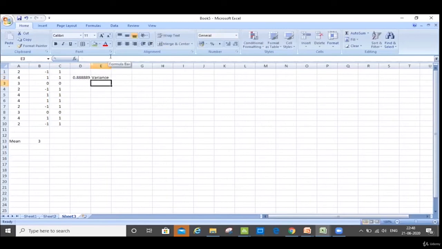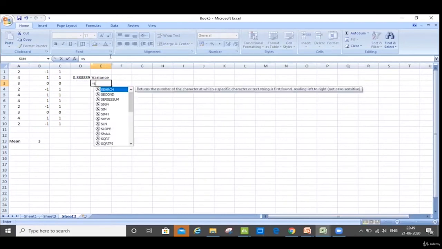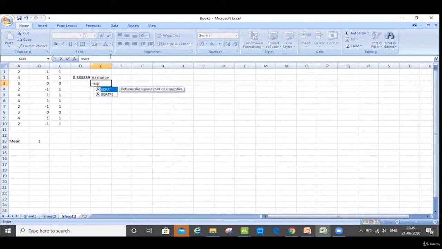If I want to calculate standard deviation, I will take the square root of it. Why am I doing square root? Because I squared earlier, and now I have to bring it back. पहले मैंने square किया था, अब मुझे इसको वापस करना है. So in Excel, there's a formula for that. Square root of this one, and if I close the bracket, this is my standard deviation.